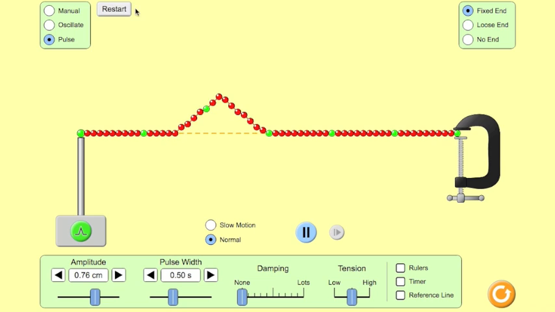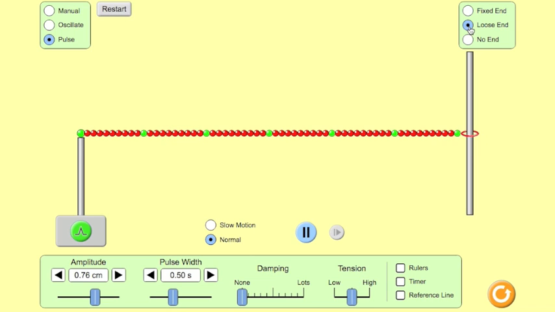When there is a loose end, you'll see how the pulse reflects off the free end and returns with the same direction of displacement which it had before the reflection. That is, a pulse with an upward displacement will reflect off the end and return with an upward displacement. Sometimes it is said that the pulse is not inverted. This behavior of non-inversion will always be observed when the end of the medium is free to move.